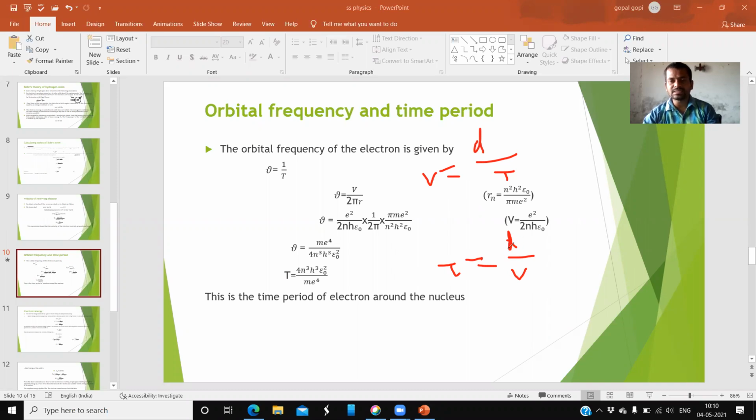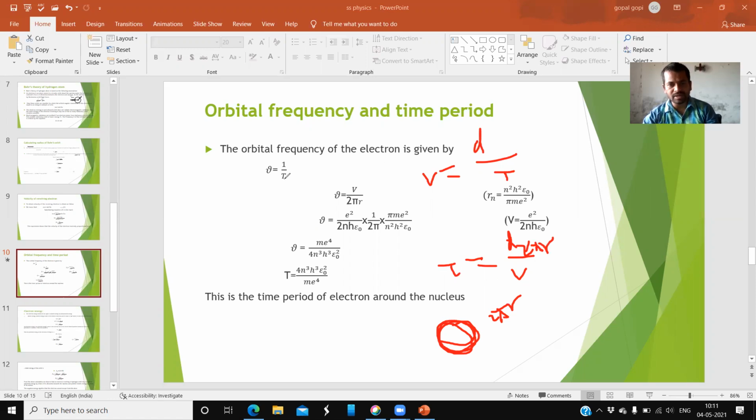And what is the distance? When the electron revolves inside the atom in a circular path, the total distance is its circumference. Circumference is 2 pi r. So here the distance is 2 pi r. See, substitute this formula here.